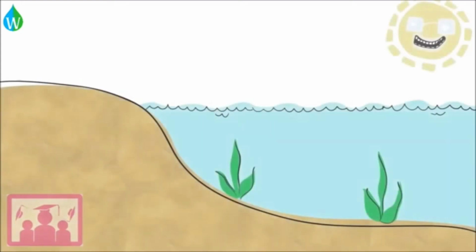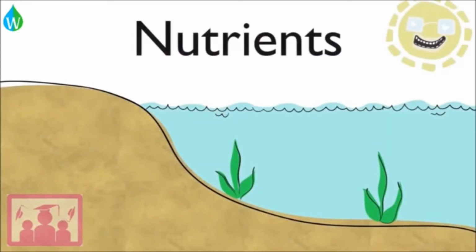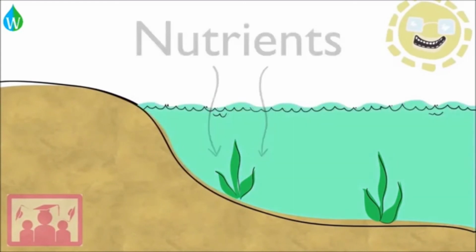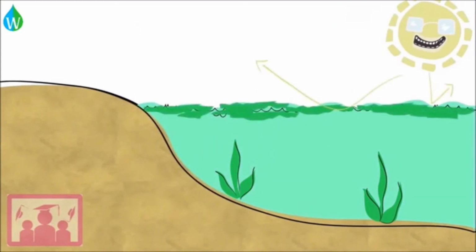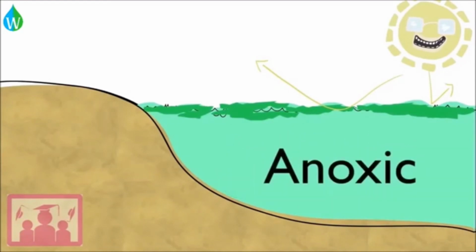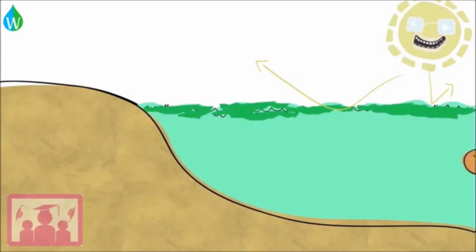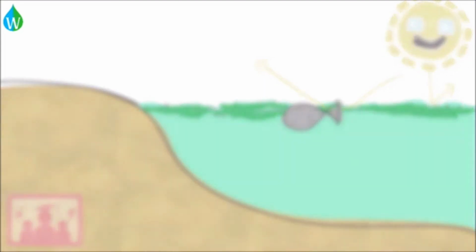So, eutrophication happens when nutrients are added to water, which causes an algal bloom, cutting off sunlight and feeding bacteria. The bacteria use up oxygen in the water, which becomes anoxic, causing everything living in the water to die. Eutrophication is one reason why we need to be careful with fertilizers.